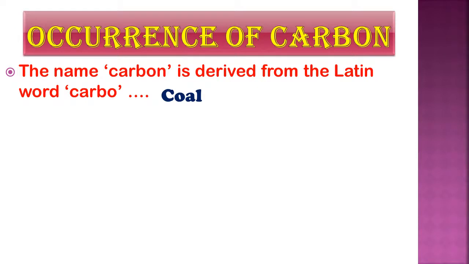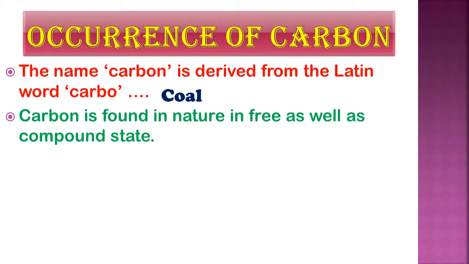So this is carbon, and carbon is found in nature in free as well as in compound state. Free state means like diamond. It is not combined with another compound. But in the compound state it is mixed or combined with another substance or another element to form a compound. So this is the free and compound state of carbon.